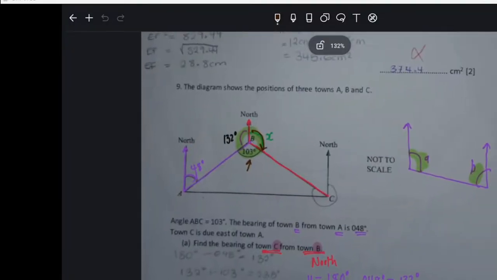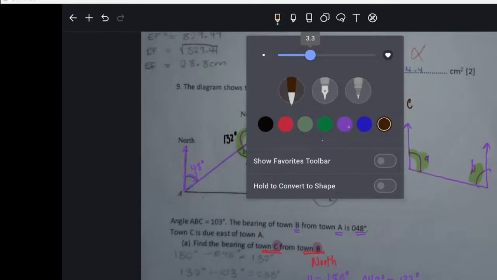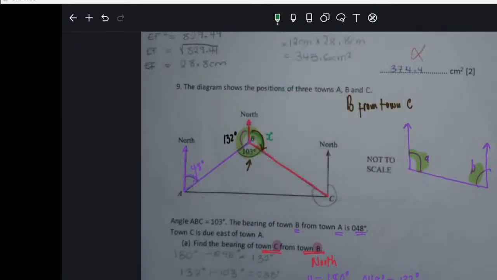They said B from town C. Where do we put our north? Don't let me down here. Where do we put our north if they ask this? If they say town B from town C, where are we putting our north?